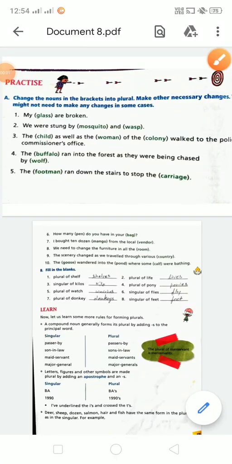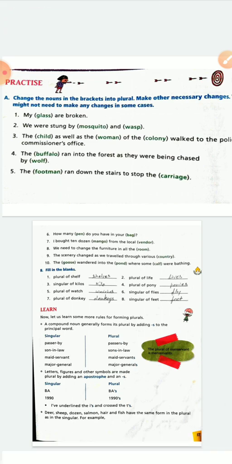My dear student, today we are going to solve the exercise of the chapter nouns. Listen carefully and be attentive while we solve the exercises of the chapter. The first exercise is here. Change the nouns in the brackets into the plural form and make other necessary changes. You might not need to make any change in some cases.